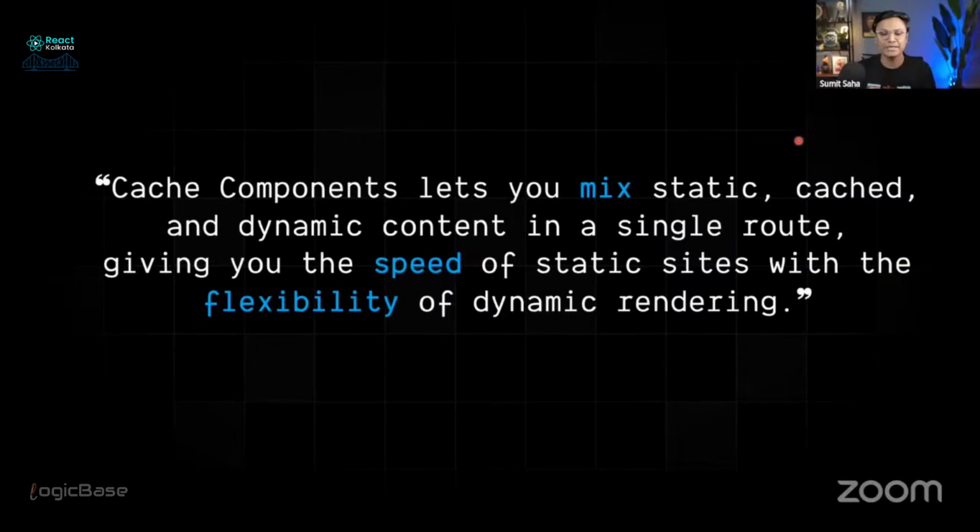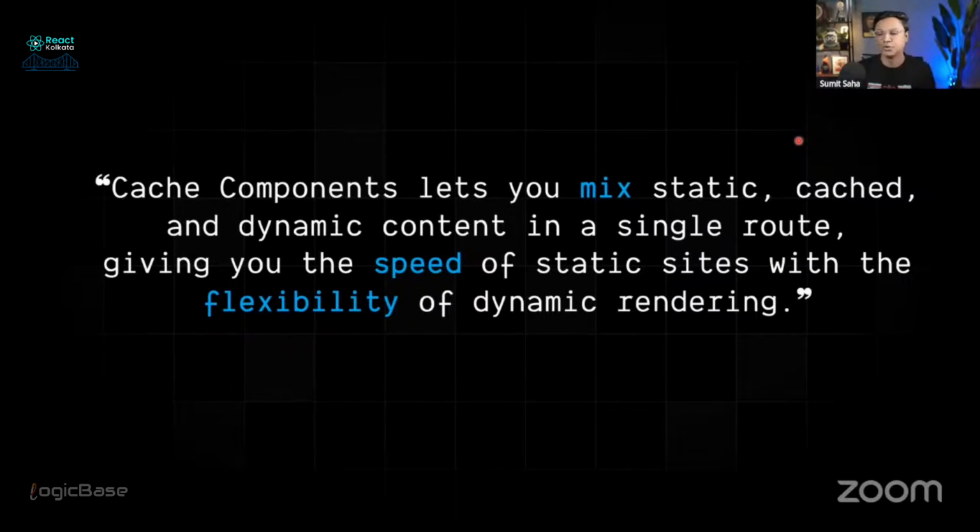So let me explain what cache component is. As described in the Next.js documentation, cache components let you mix static, cached, and dynamic content. That's the main part. So the word mix is very important. Back in Next.js 14 and 15, we had to think at page level. Like we have different pages, and different pages mean different routes. So all the things that we have to think about, like the caching and the rendering strategy, were dependent on page level. Cache components for the first time make it possible to think at component level. That's like fine-grained control over everything you have.